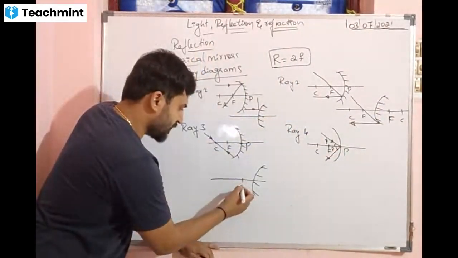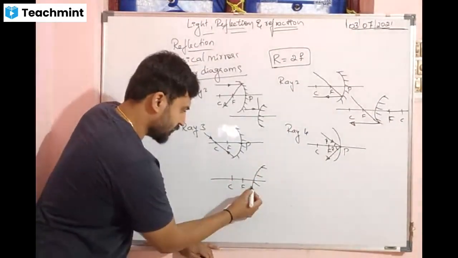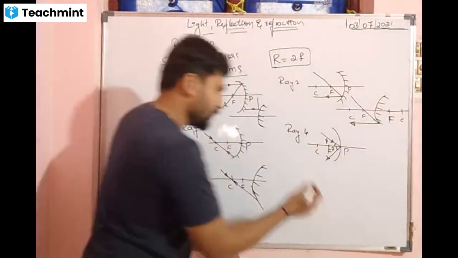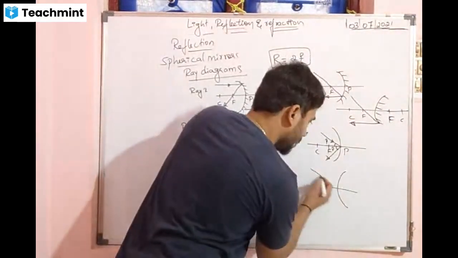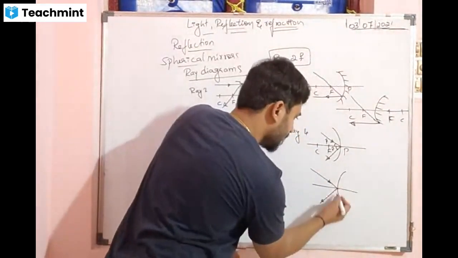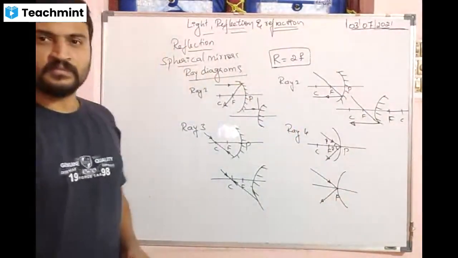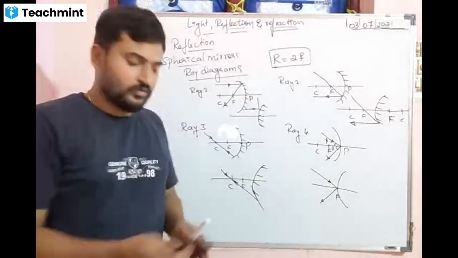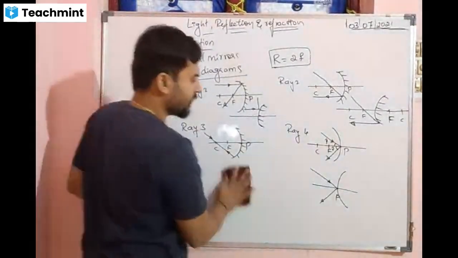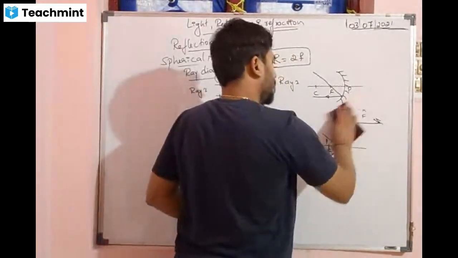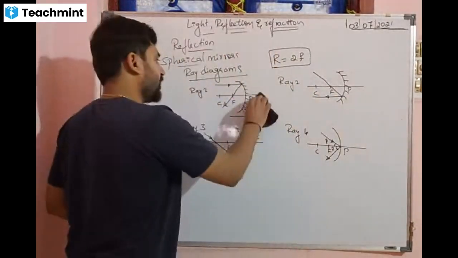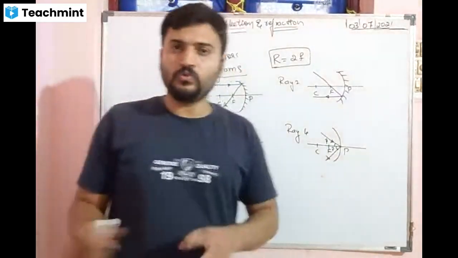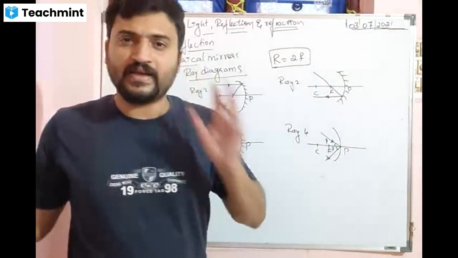So similarly here it is F, it is C. If I take from C, ಹೋದ್ರೆ ವಾಪಸ್ ಇಲ್ಲಿಂದನೇ ಬರುತ್ತೆ. So the last ray also the same. If it hits the pole of the mirror, it comes back in the same direction. It is not only for concave, it is true for even convex mirror. So these are the 4 rays, to understand, these are helpful for you. So out of these 4, we are going to use any 2 to draw the ray diagram.